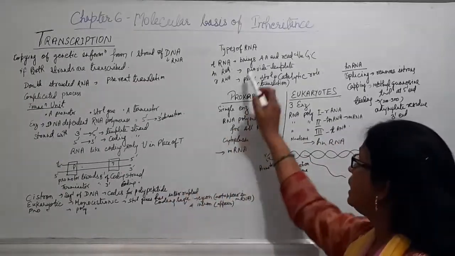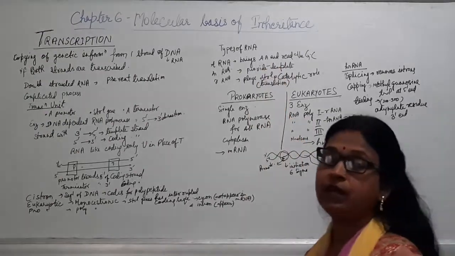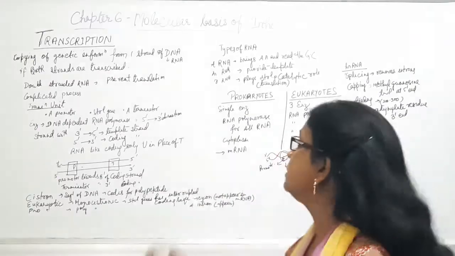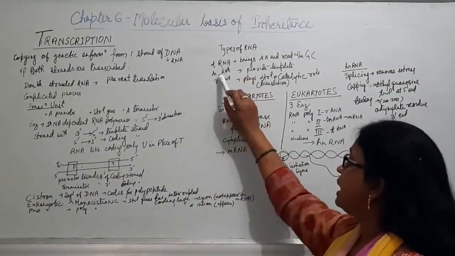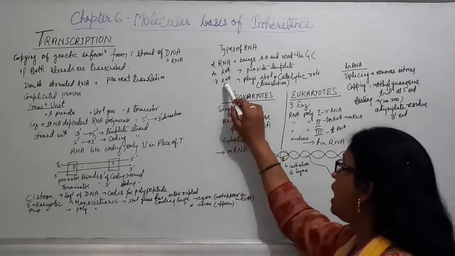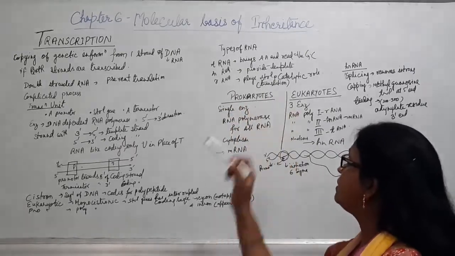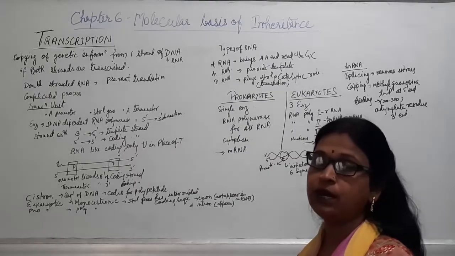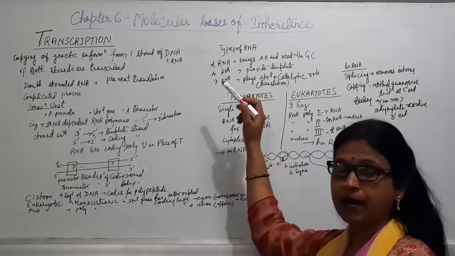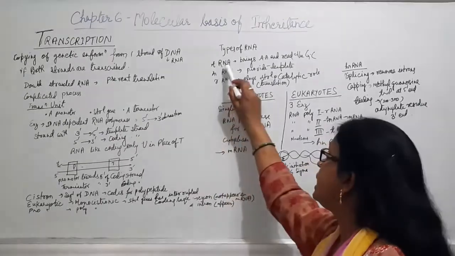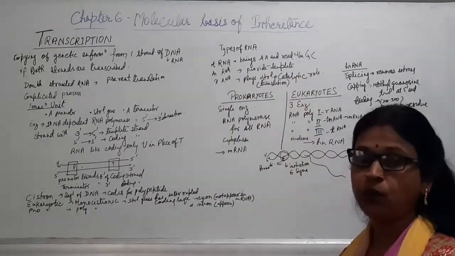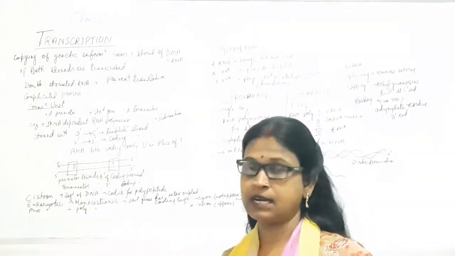Now, the types of RNA which help in the process of translation are tRNA, mRNA and rRNA. What are the functions of these three? rRNA plays a structural and catalytic role during translation, whereas mRNA provides the template, and tRNA brings the amino acid and reads the genetic code, which we'll discuss in the next class.